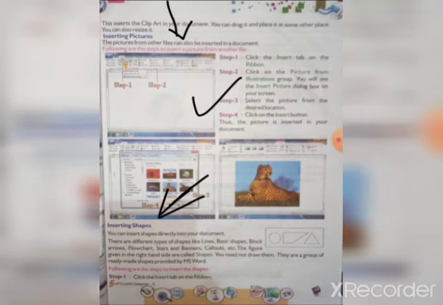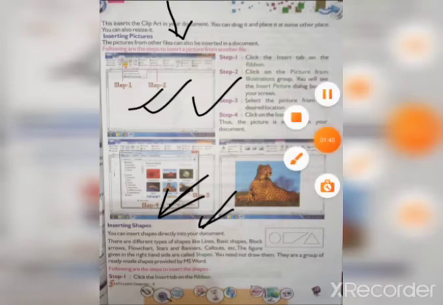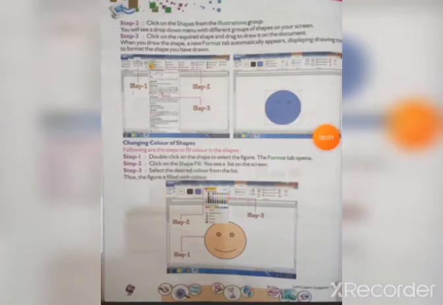In the previous one we had inserting picture, and here we have to insert a shape. There are some ready-made shapes, so from these shapes we have to insert one. The first step is to click on the Insert tab on the ribbon, then go to the Illustrations group. So come to the next page. Okay, so step 2, click on Shapes from the Illustrations group.